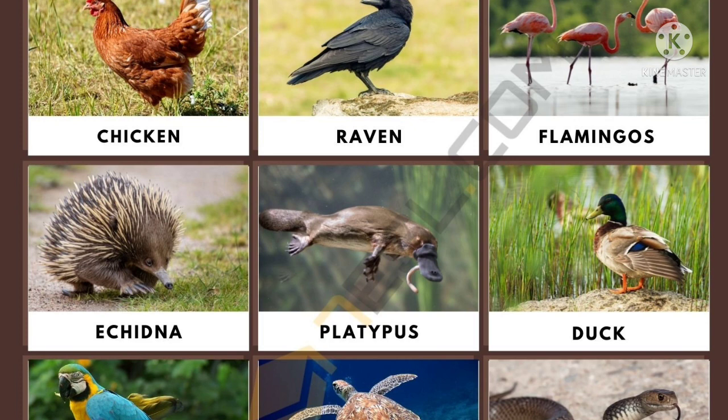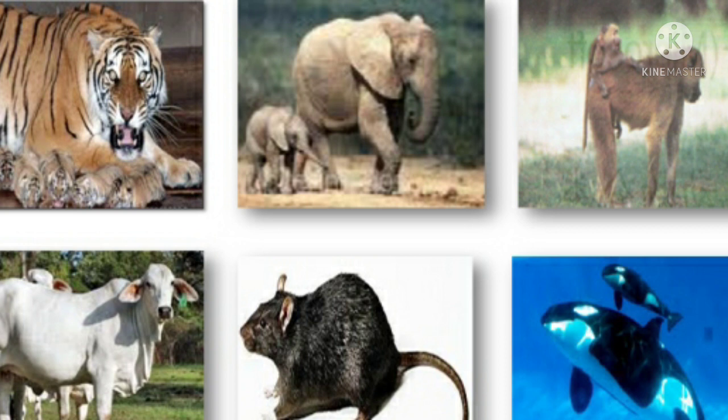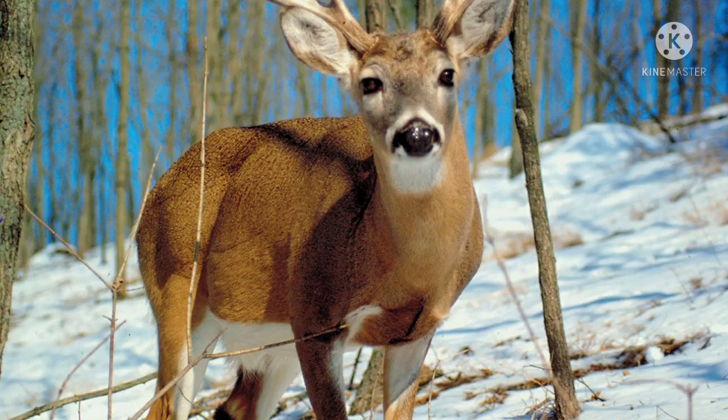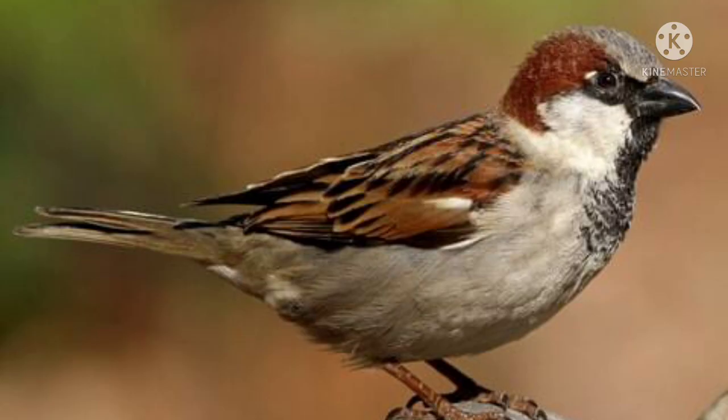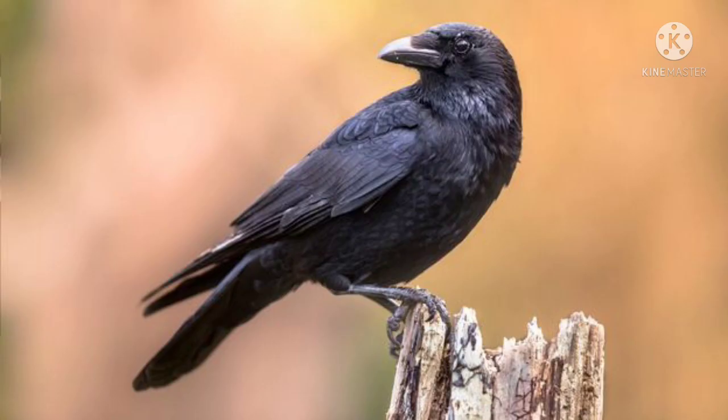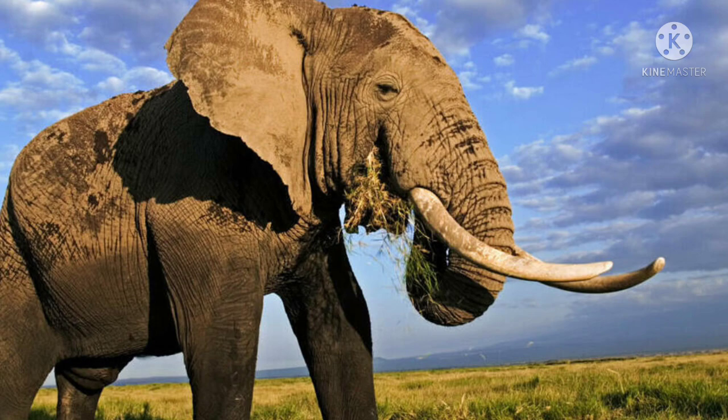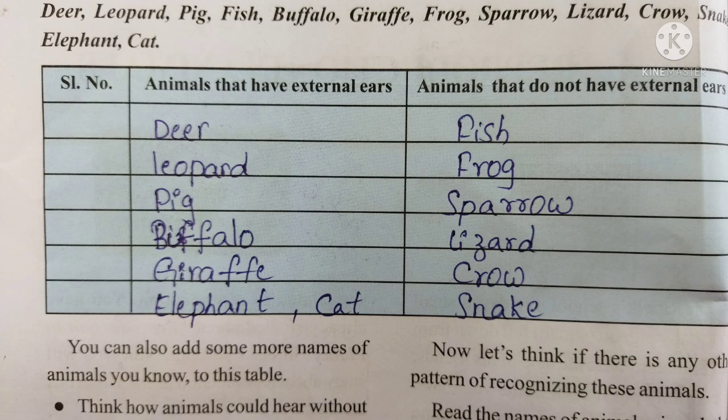Animals that lay eggs are called oviparous animals, and animals that give birth to the young ones directly are called viviparous animals. So, here we have a list of animals: deer, leopard, pig, fish, buffalo, giraffe, frog, sparrow, lizard, crow, snake, elephant, cat.